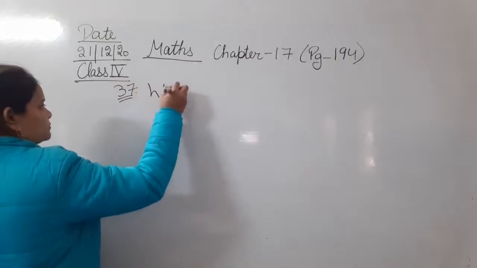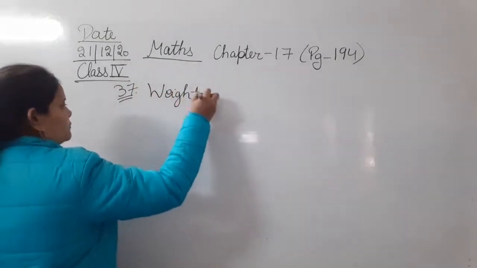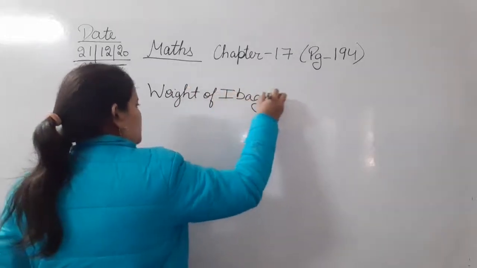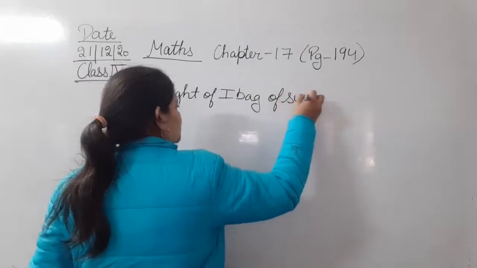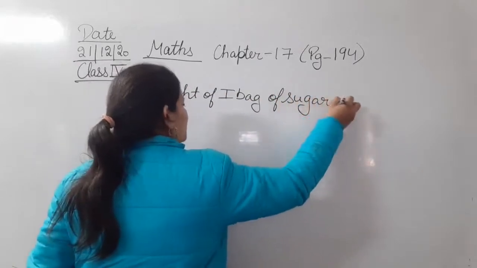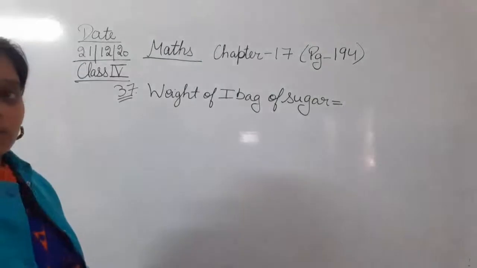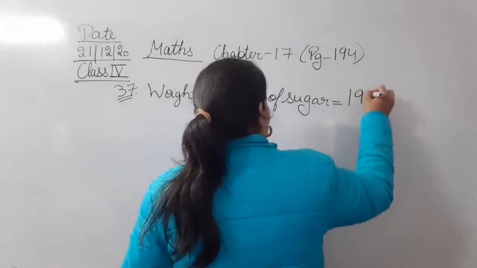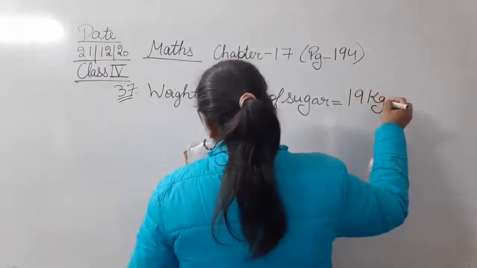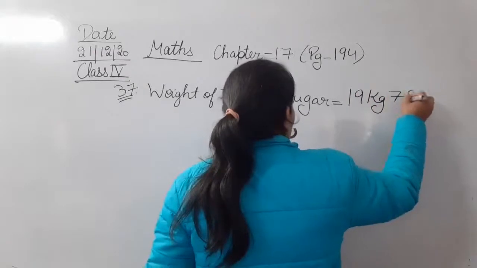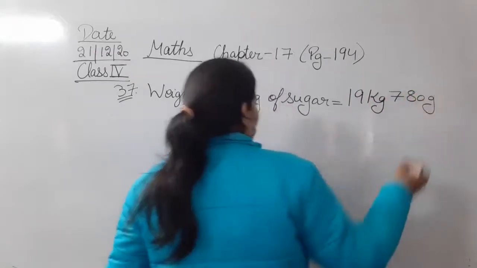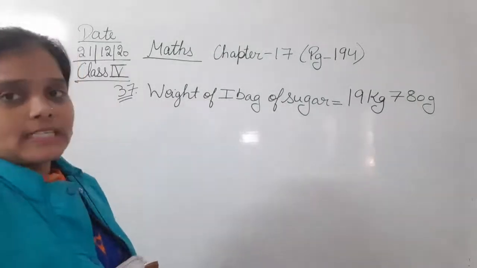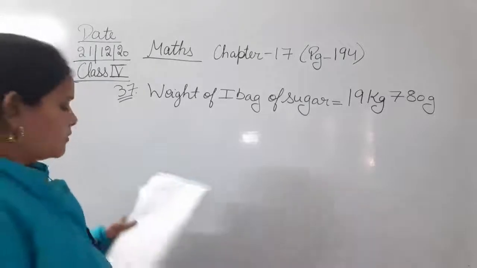Weight of first bag of sugar. This is the weight of the first bag of sugar, that is 19 kg 780 grams.